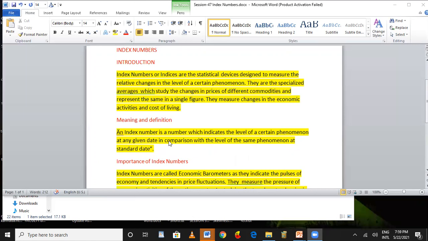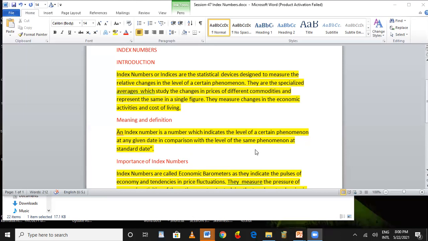From the previous year to the current year, from 2020 to 2021. What is the given date's comparison with the level of the same phenomenon, A commodity and B commodity? It must be the same phenomenon. We are not comparing unlike things. Here the phenomenon should be similar. If you compare similar things, we can come across whether A commodity or B commodity is increasing in price. Then we will know the causes for the increase of the product prices.